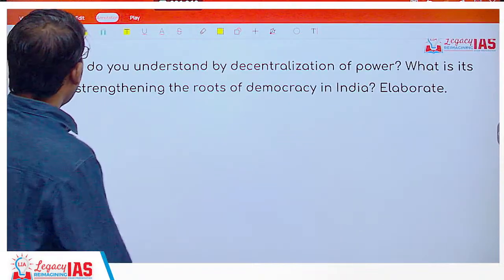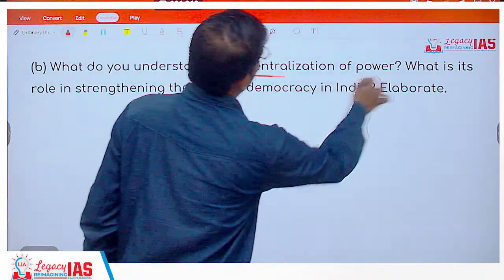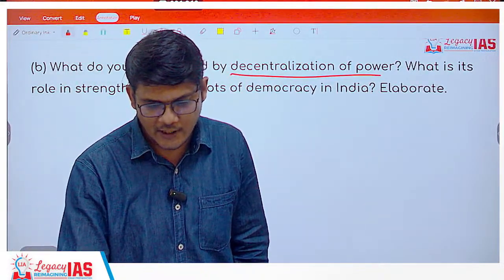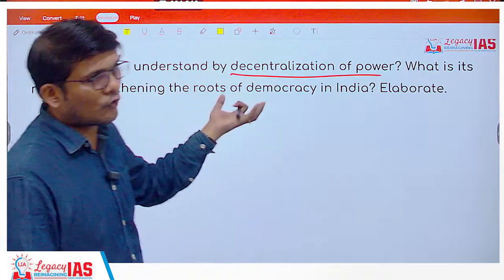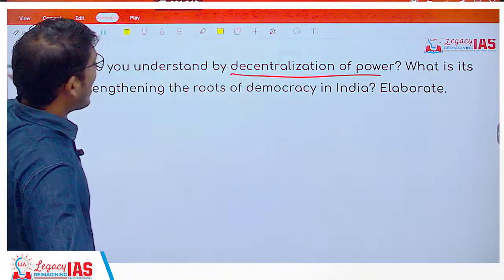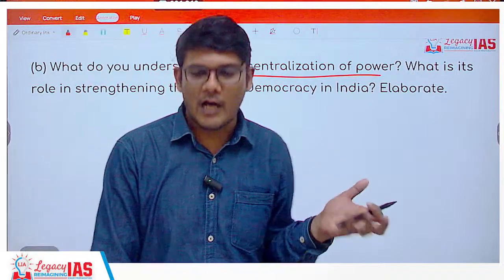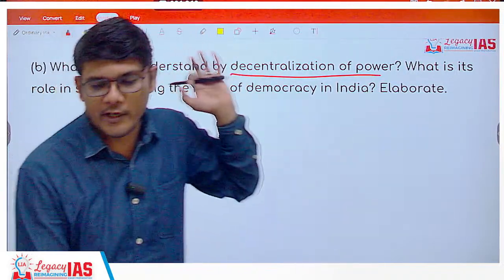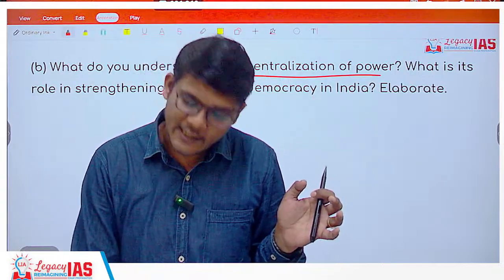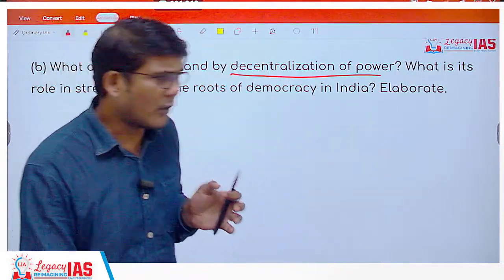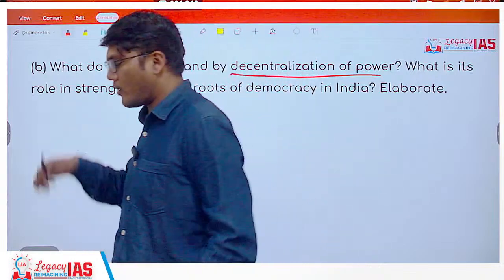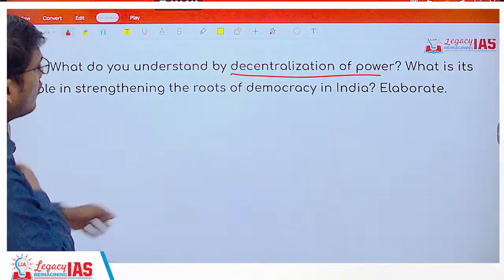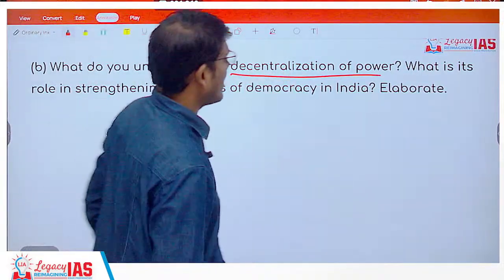Question 4b, what do you understand by decentralization of power? Here it is very clear, the question itself is asking for the definition. So whenever the question asks you to define, or asks you directly about a terminology, you can directly start your introduction with the definition itself. In other questions, start with certain other things, but when the question directly asks, you can definitely start with the definition. So define what decentralization is, and give an example.